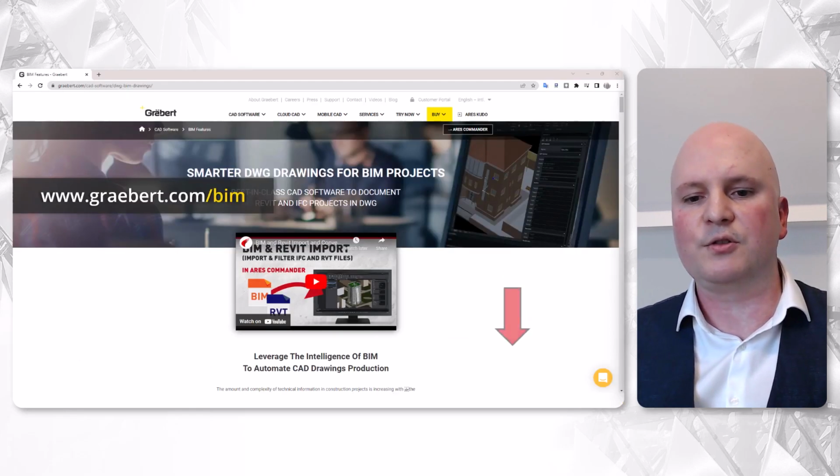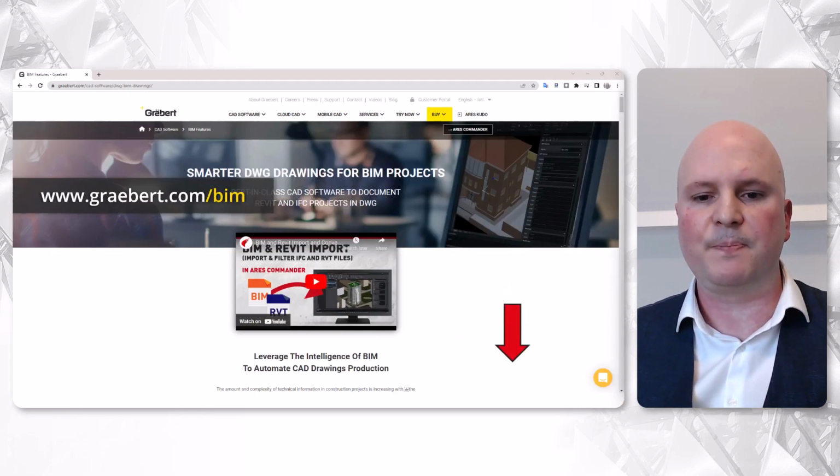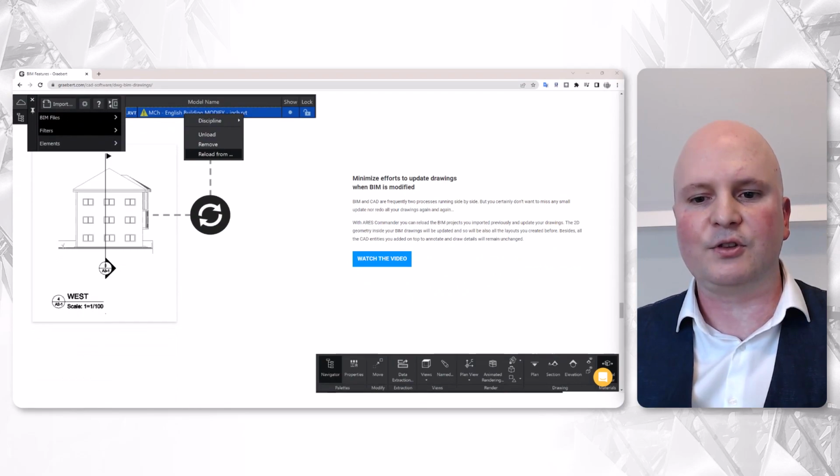To learn more, you may also visit the page körber.com/BIM on our website. This page will help you to dive deeper into the features. This includes also some videos to illustrate each of the key features. That's it for our introduction.